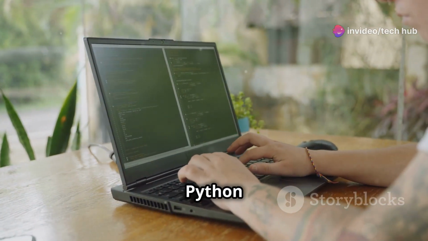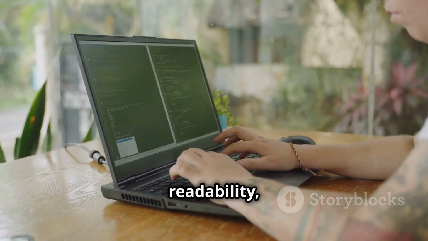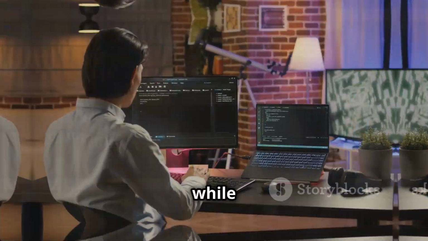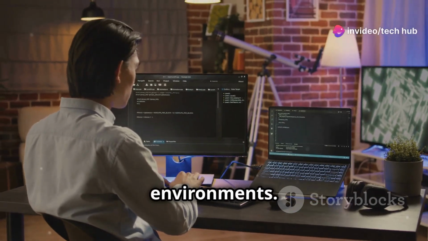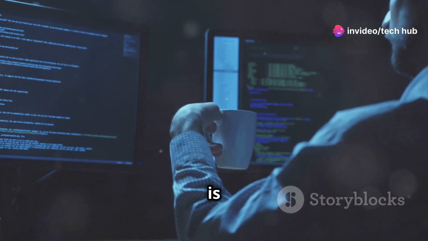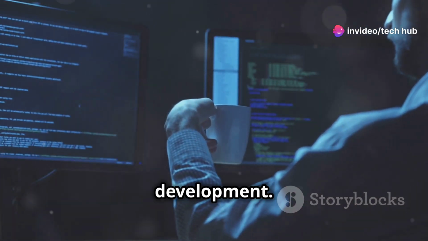For example, Python is known for its simplicity and readability, making it great for beginners. JavaScript is essential for web development, while Java is widely used in enterprise environments. C++ is powerful for system-level programming and game development.